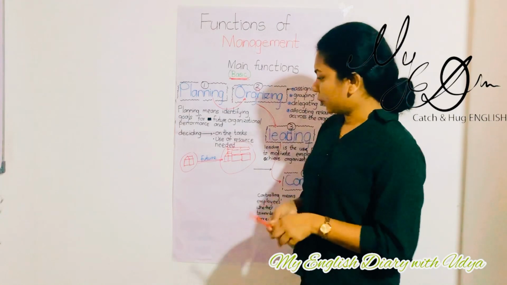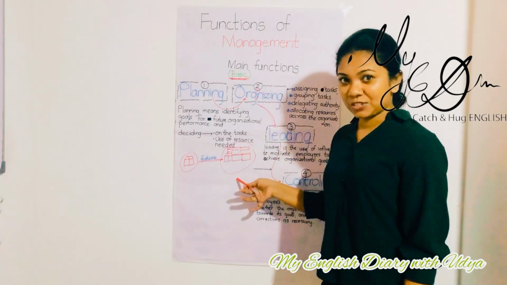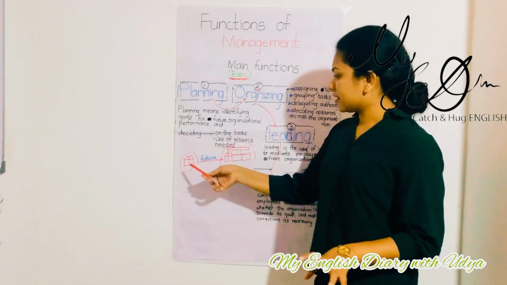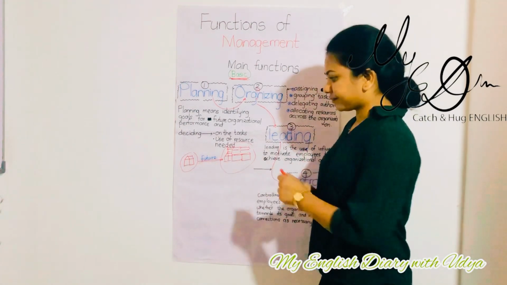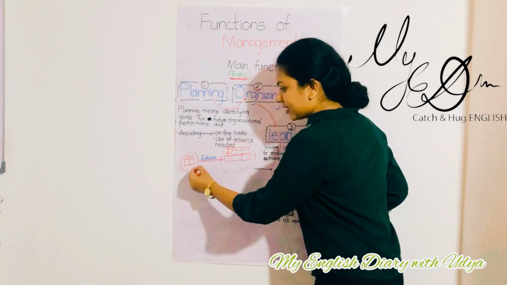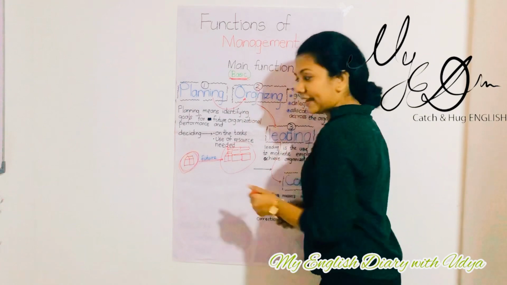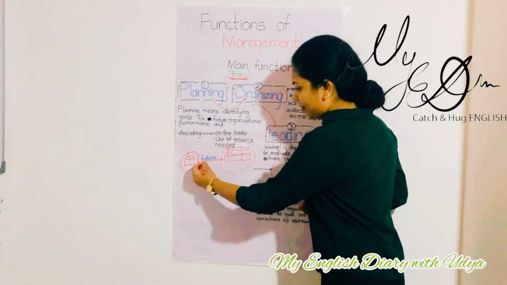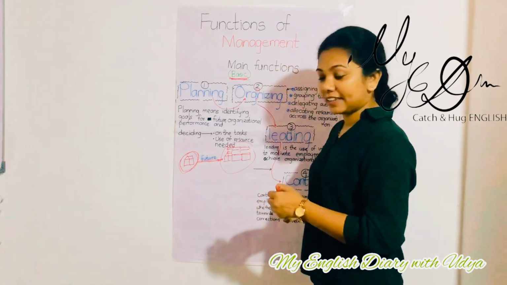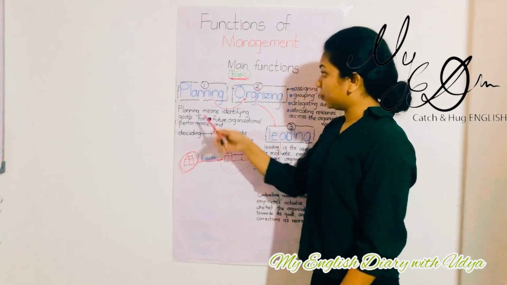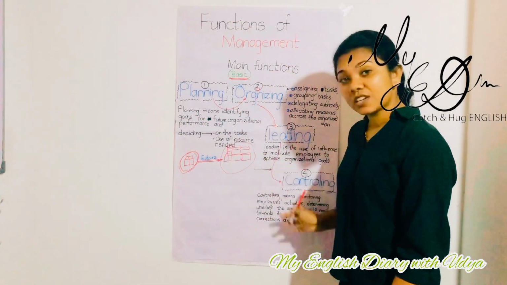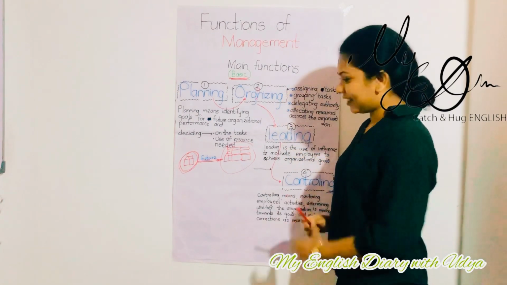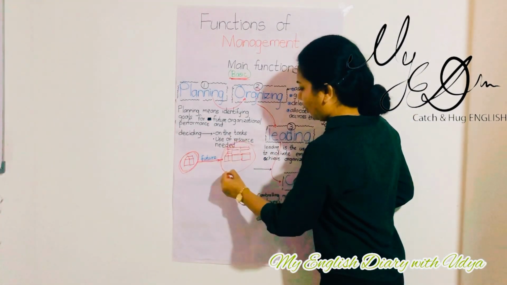Then here you could see a little picture I have already drawn. What is that? Here we have our organization at the beginning of its life. Then we have a future, right? And then we usually do these 4 functions, right? So here we could see a big organization.